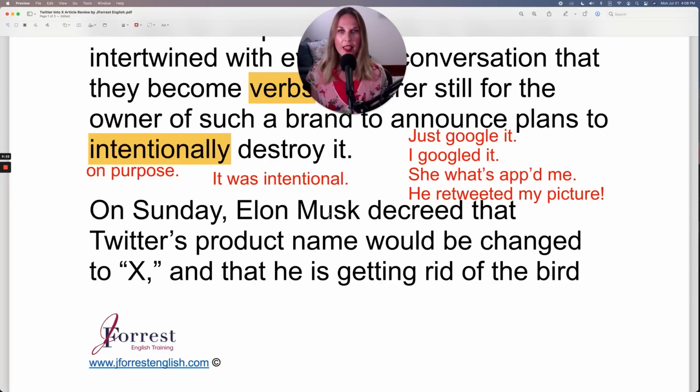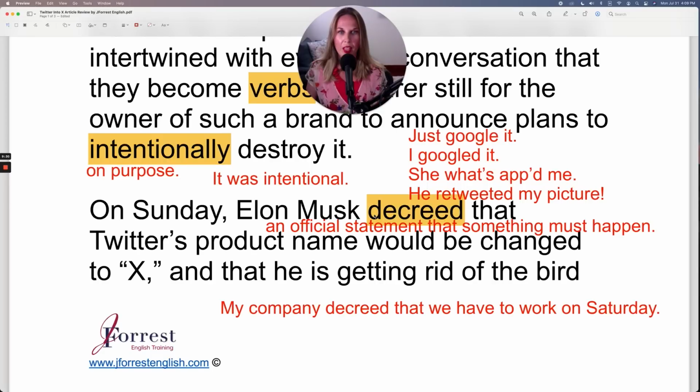On Sunday, Elon Musk decreed. Decree, this is a verb and it's an official statement that something must happen. When someone decrees something, it sounds very strong, but it also sounds extremely official. I usually hear this in the context of government agencies decreeing certain rules or regulations, but here Elon Musk is the boss of a company, so he has the ability to decree.